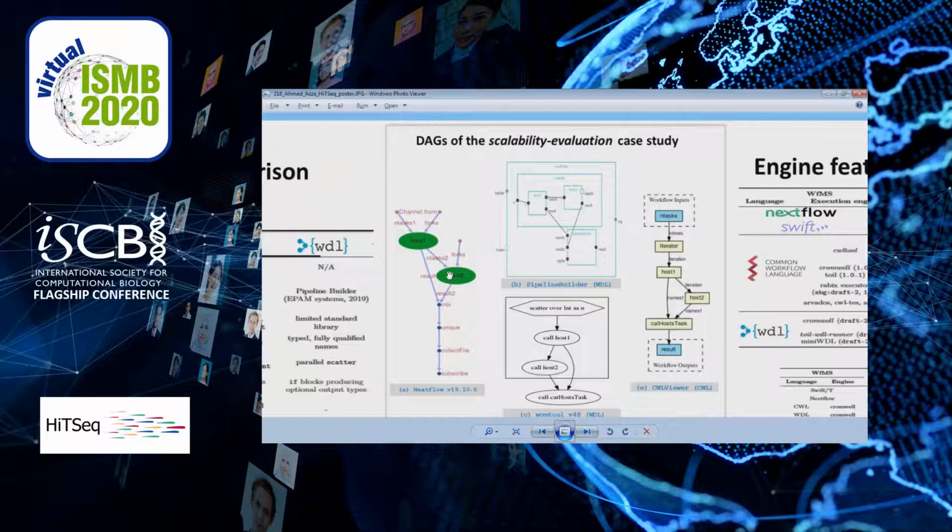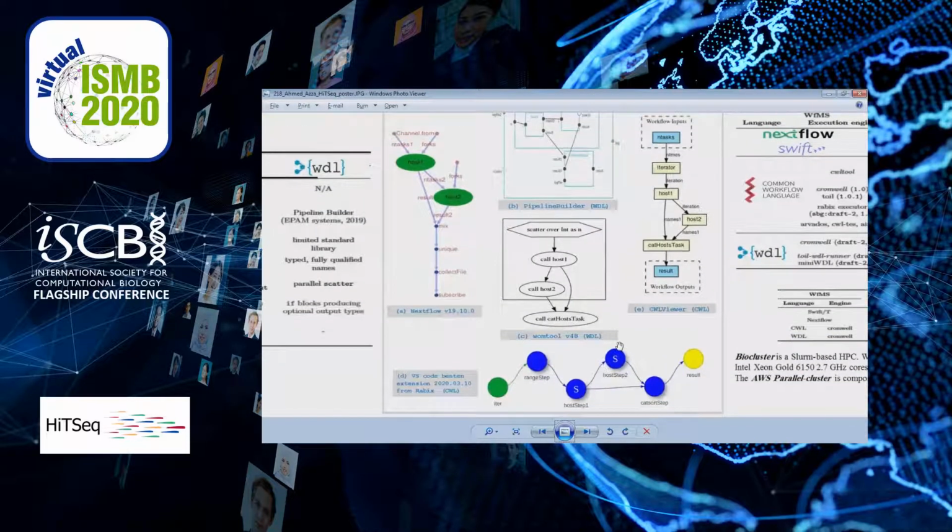In each figure and in each language, we see the unique feature of that language. For example, for Nextflow, we see the unique channels and their operators, while for CWL and WDL, we see the scattered patterns readily visible in those figures.